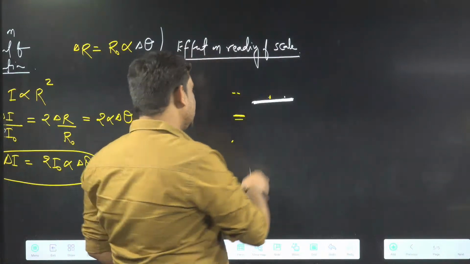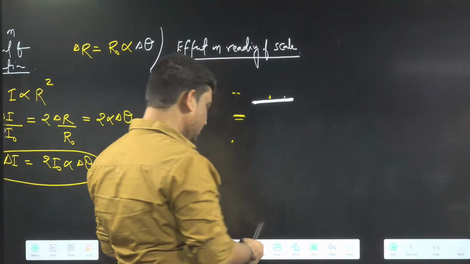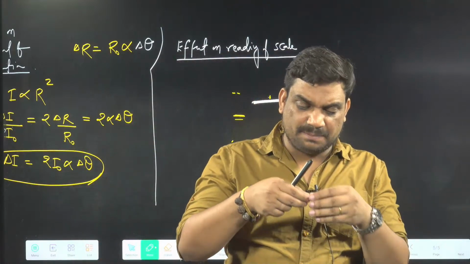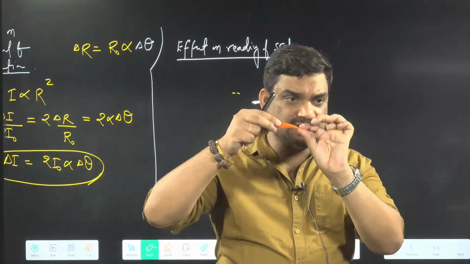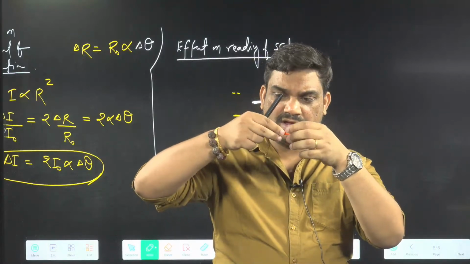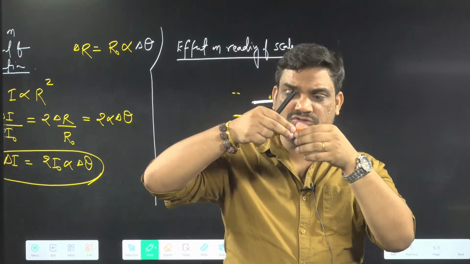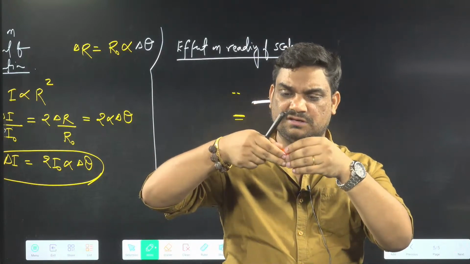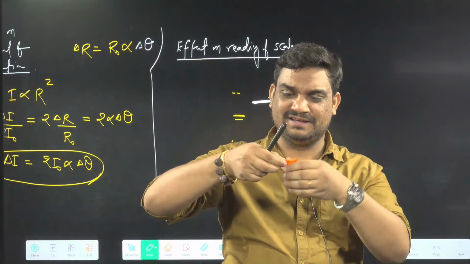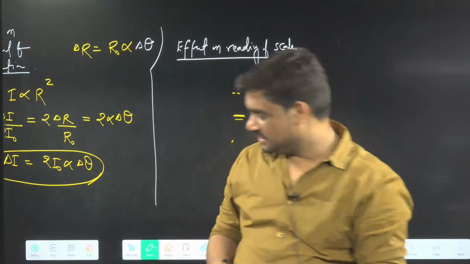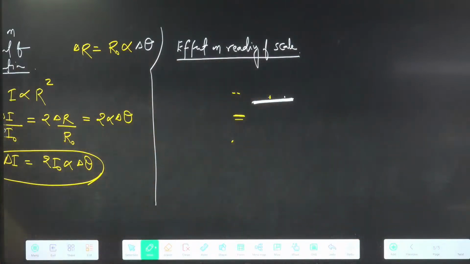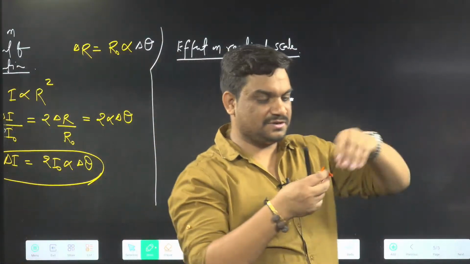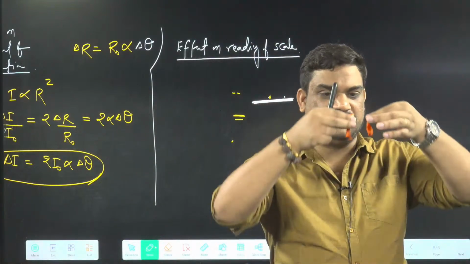Suppose, during winter time, what will happen? This will decrease, means this will contract, so its length will decrease. Now how to decrease the length of this one? It is not possible to decrease the length of this one. I have another piece in which the length is somewhat less, like this is one piece and this is the other piece here. And for this one, the length is less.